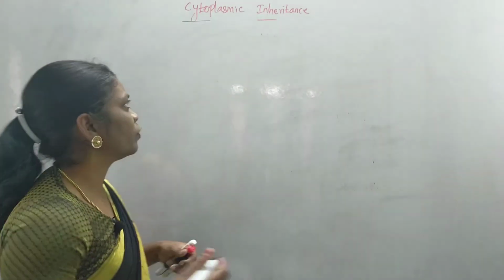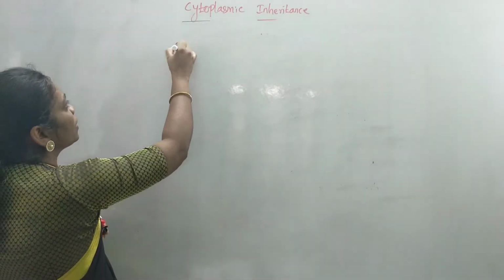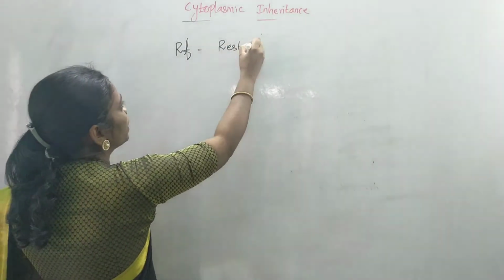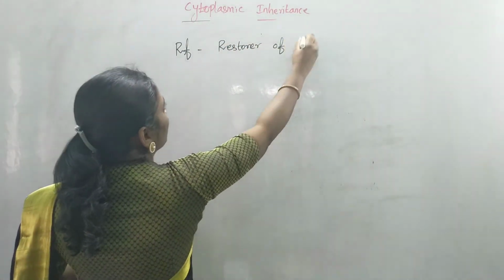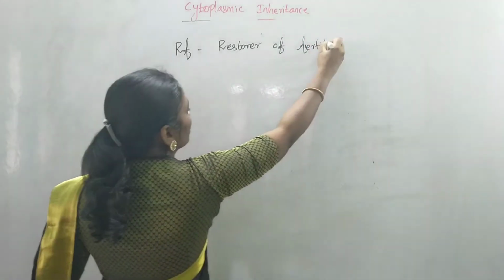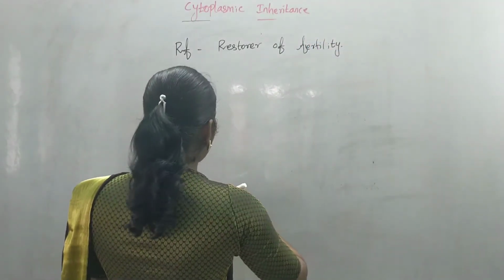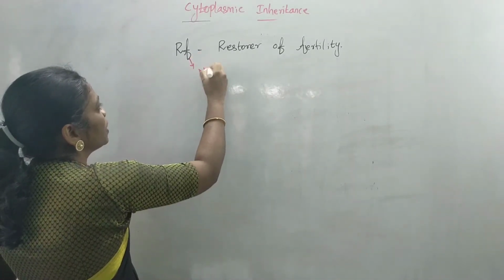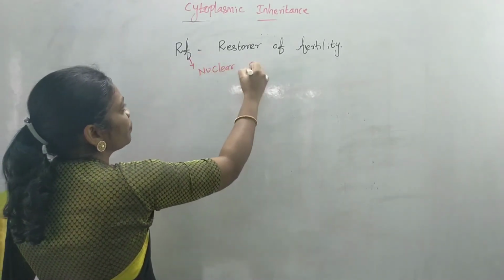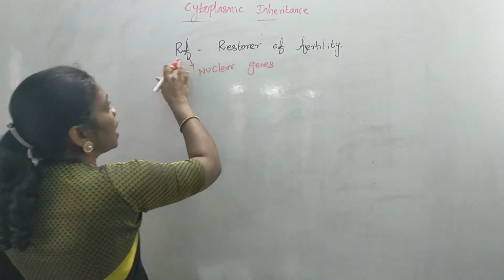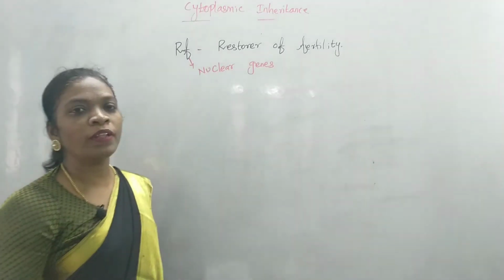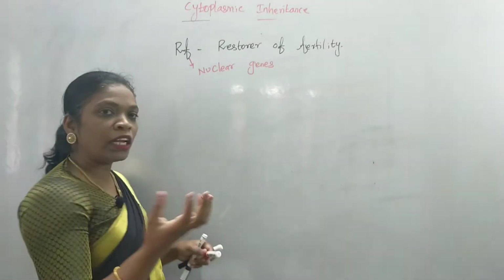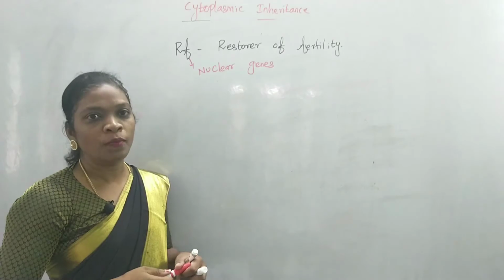Now there is one more factor we are going to learn, that is known as the RF factor. It is also known as restorer of fertility. These genes are present inside the nucleus. These are the nuclear genes. These RF factors can bring out the fertility. You can find the word restorer of fertility, where they can restore the fertility in the male plant.